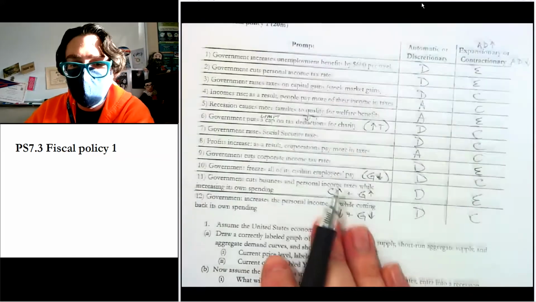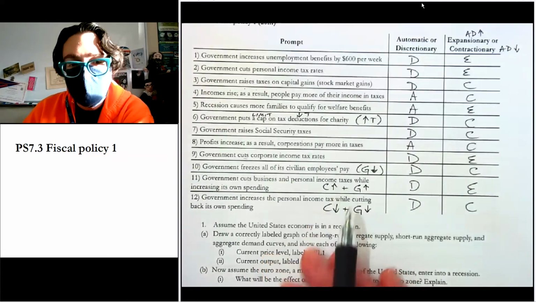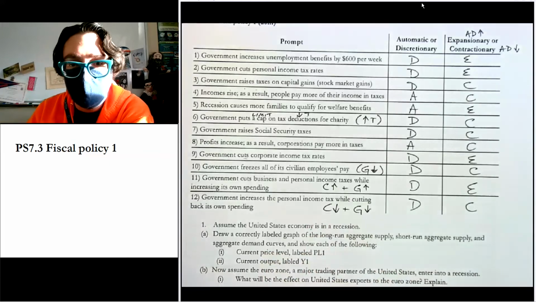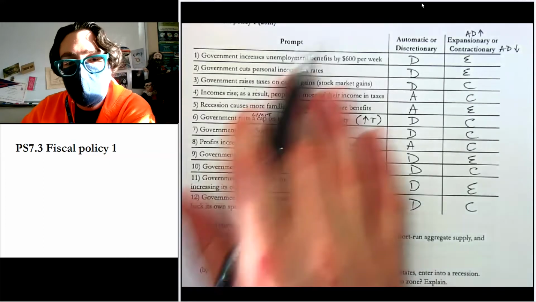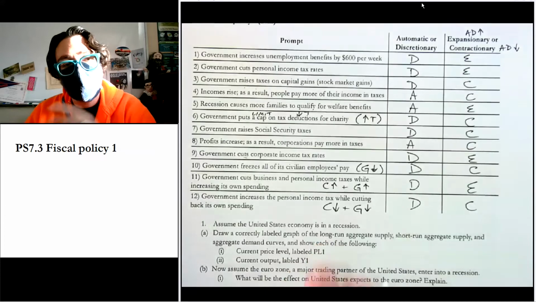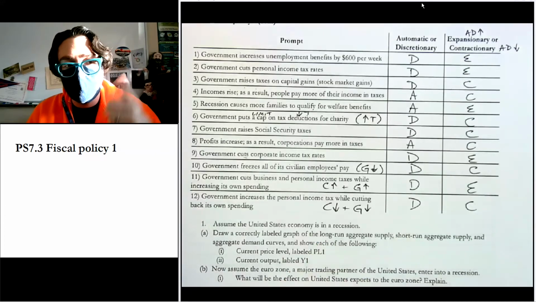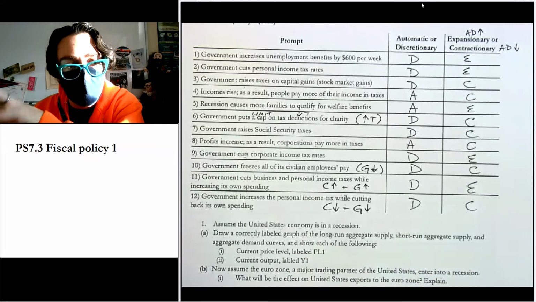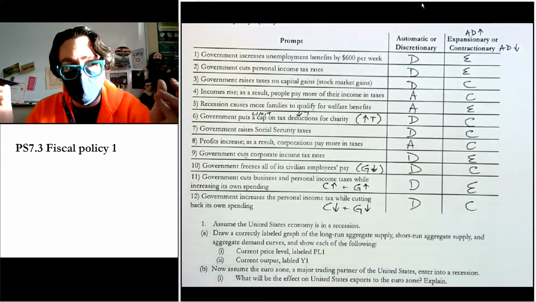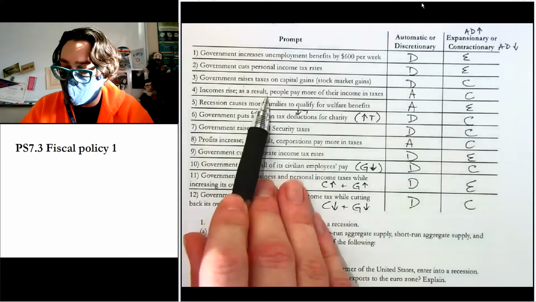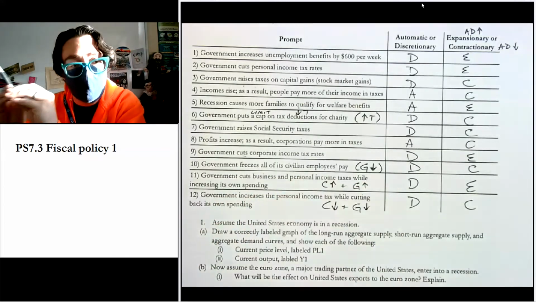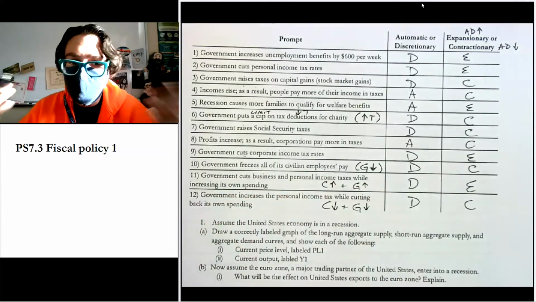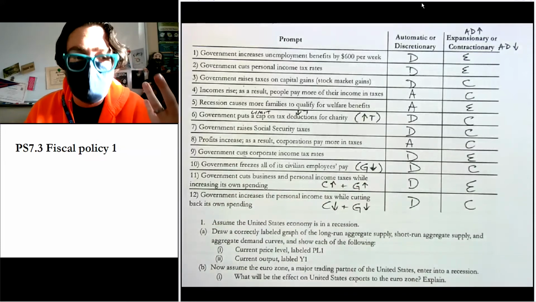Now, another thing to think about with all of these is just getting you in the practice and the habit of doing these things a little bit. You're going to see lots of problems that basically start the economy in one of three places, right? Expansion, recession, or equilibrium. And then it'll say the government does blah, or there will be some initial event, and it might be, incomes rise as a result. So then it'll say, show that in the graph. That's the typical way that these problems are designed, right?